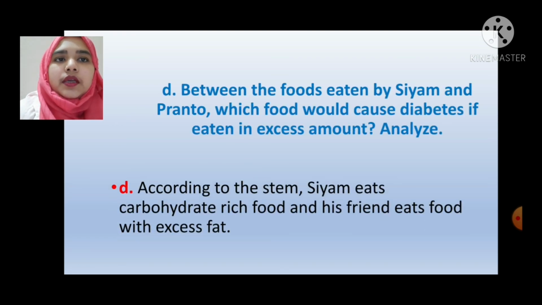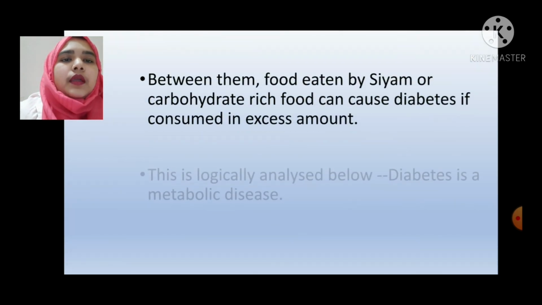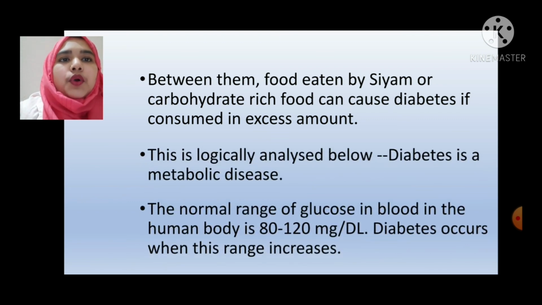The fourth question is, between the foods eaten by Siam and Pranto, which food would cause diabetes if eaten in excess amount? Analyze. This is a higher ability based question. The answer will be, according to the stem, Siam eats carbohydrate-rich food and his friend eats food with excess fat. Between them, the food eaten by Siam, or carbohydrate-rich food, can cause diabetes if consumed in excess amount. This is logically analyzed below.